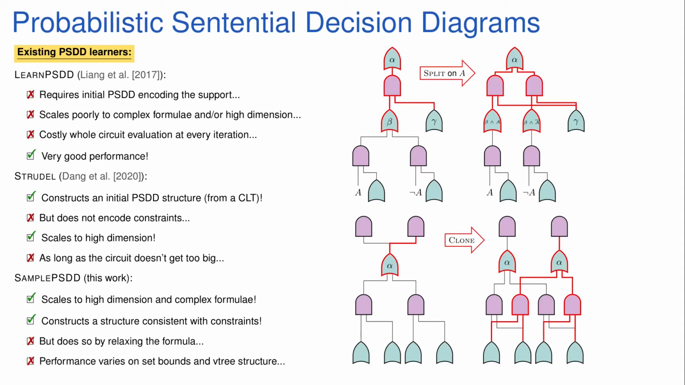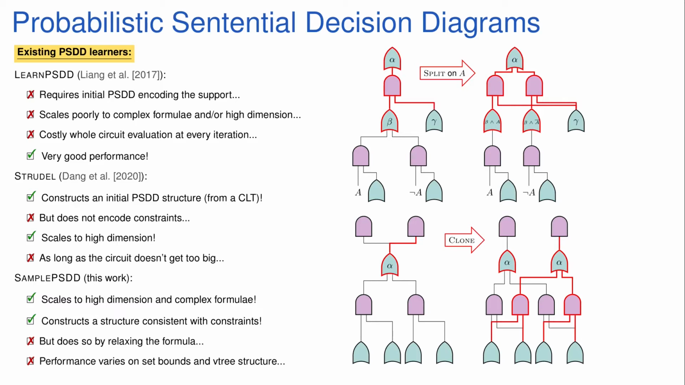Once this initial structure is built from some external program, Learn PSDD then grows the circuit by the local transformations shown here on the right. These transformations don't change the encoded formula, but increase the number of parameters, changing the underlying distribution. Unfortunately, this approach requires an evaluation of the whole circuit in order to select which candidates are grown, which is quite costly. The second existing learner is Strudel.